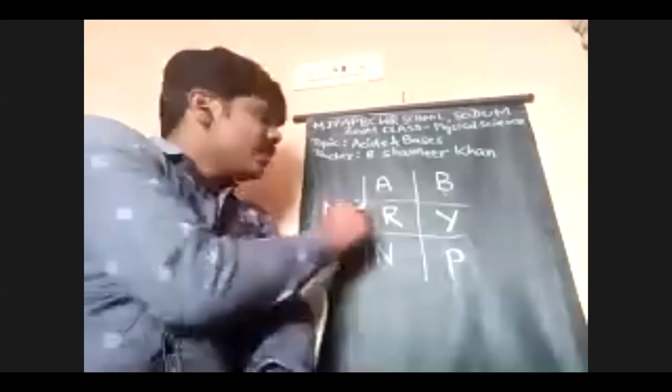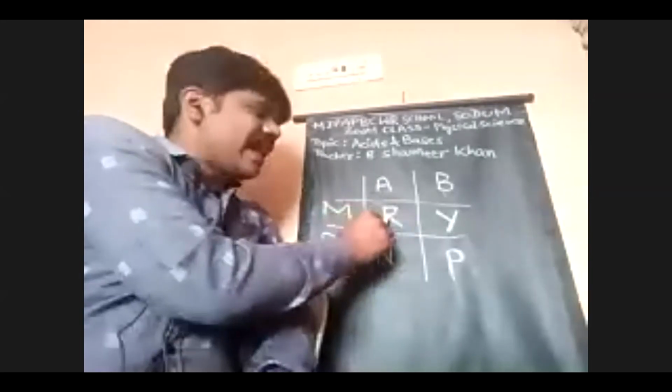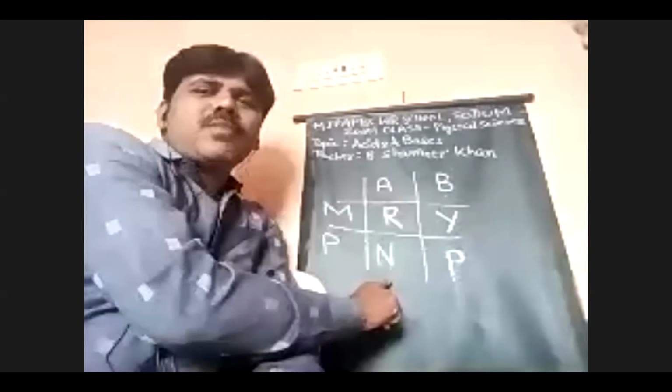The code is R Y N P. If you note it in your notebook, then suppose a bit comes in this topic: phenolphthalein gives what color with the bases? Pink color. So we can write easily by this small table. Everyone note it down in your notebook.